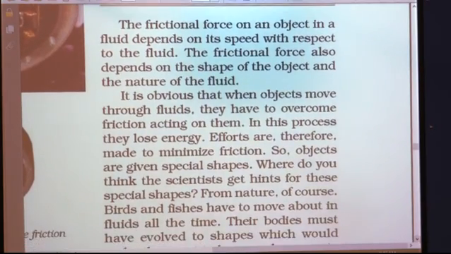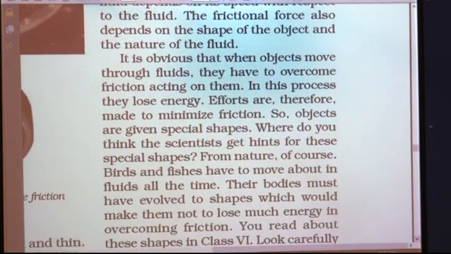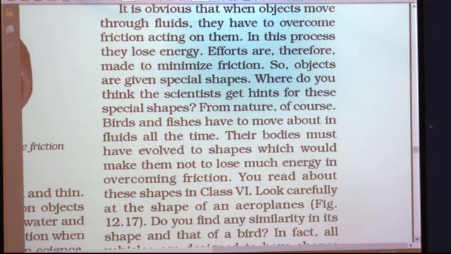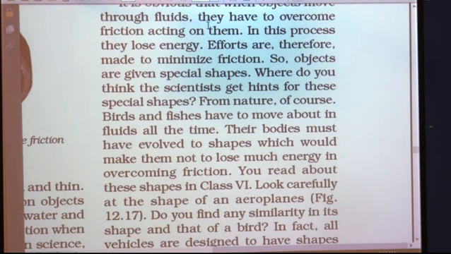It is obvious that when objects move through fluids, they have to overcome friction acting on them, isn't it? As I have told, fluids exert force of friction, which means the objects moving in these fluids have to overcome this friction which is acting on them.